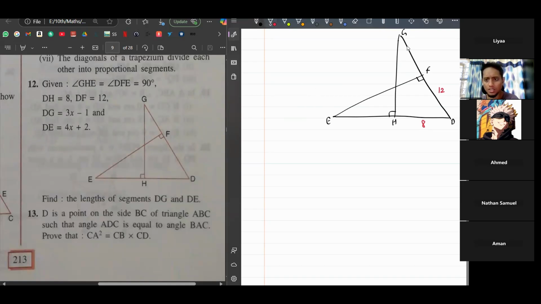DG is 3x minus 1 and DE is 4x plus 2. Find the length of DG. Okay, so we have to find what is this 3x minus 1 and DE, this 4x plus 2. Okay.